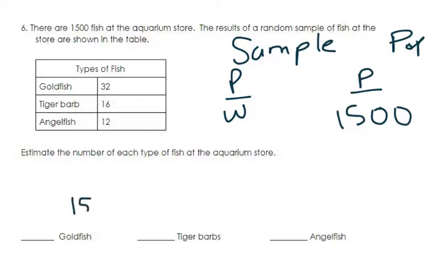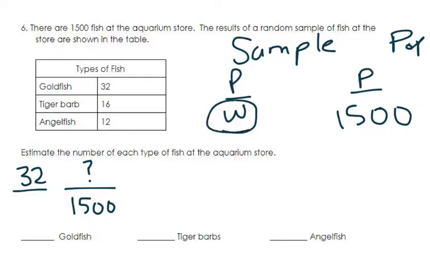So I have 1,500 over here. I don't know this number. And for goldfish, I know that we have the 32 is the part, which is the confusing thing, because I don't know the whole of the sample yet. In order to find that out, I've actually got to add all of these numbers to find out how many fish were actually randomly sampled as my whole. Okay, so it's not very complicated, but out of the sample, 32 were goldfish, and I've just got to find out, okay, how many total were taken.